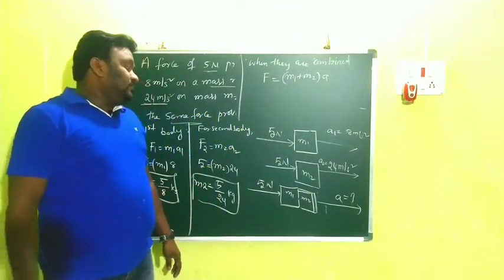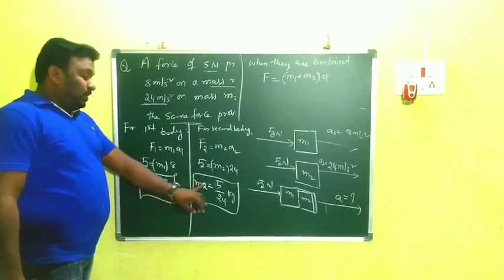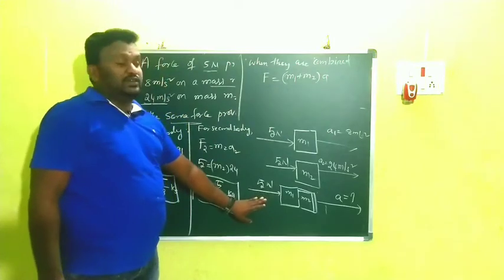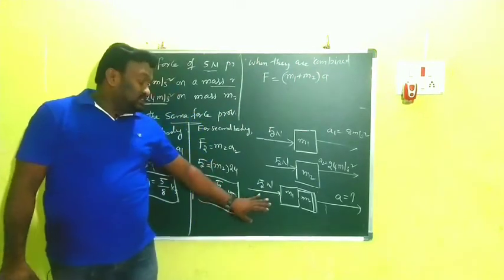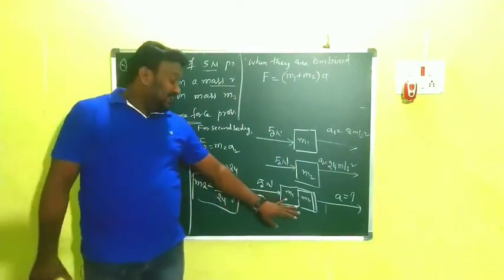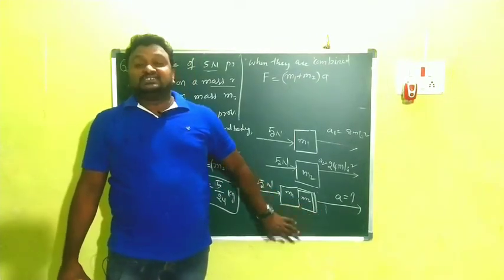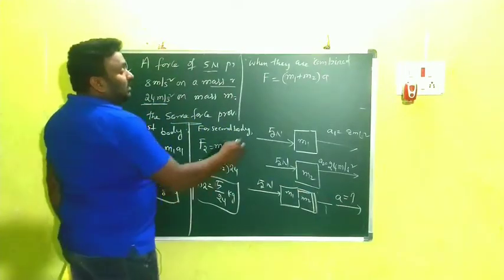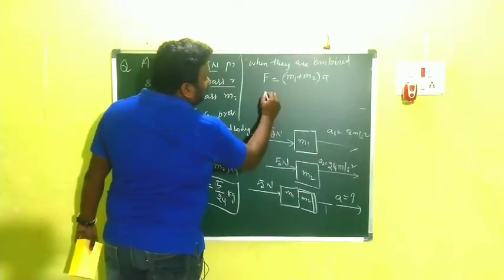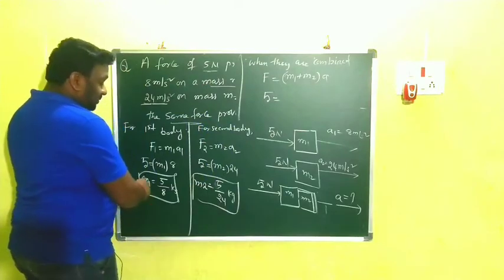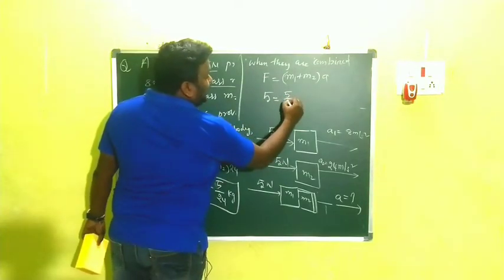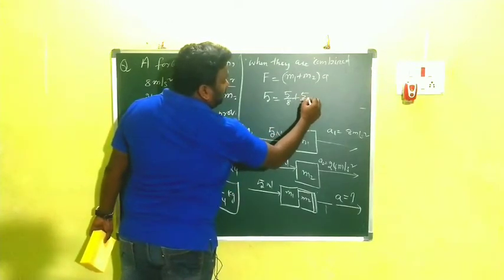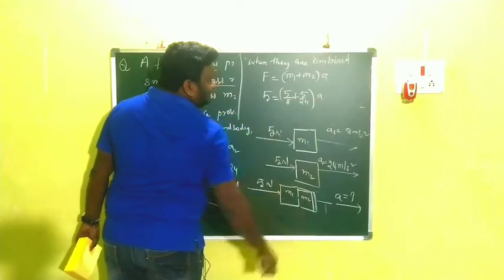What is m1? 5 by 8. What is m2? 5 by 24. So what is F? Already 5 newtons. So here applied force is how much? 5 newtons. And here m1 and m2 are both masses. Then here you have to find a. Then I am writing here, F means 5. So m1 is 5 by 8 plus 5 by 24 into a.